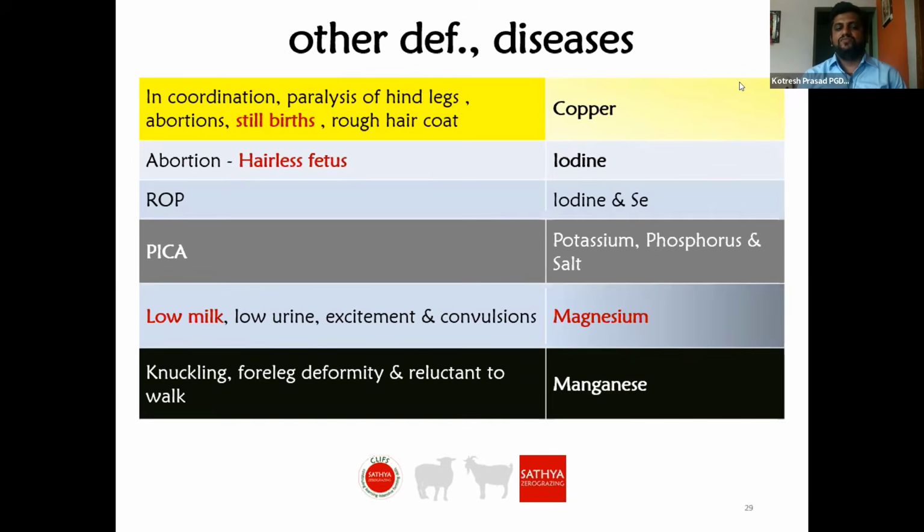Hairless fetus, which you can see in the aborted fetus, is because of iodine deficiency. Retention of placenta and pica are because of potassium, phosphorus and salt deficiency. Low milk is because of magnesium. Knuckling, four-leg deformity and reluctance to walk are all because of manganese deficiency. You can see now the importance of balancing a feed or ration for small ruminants.